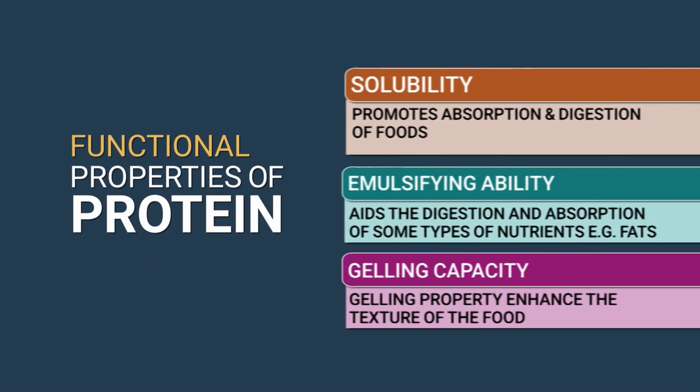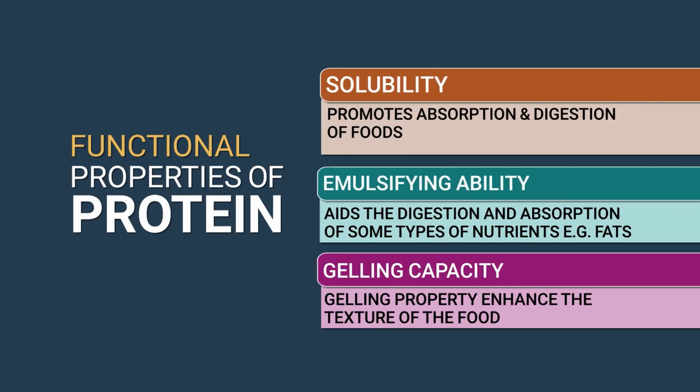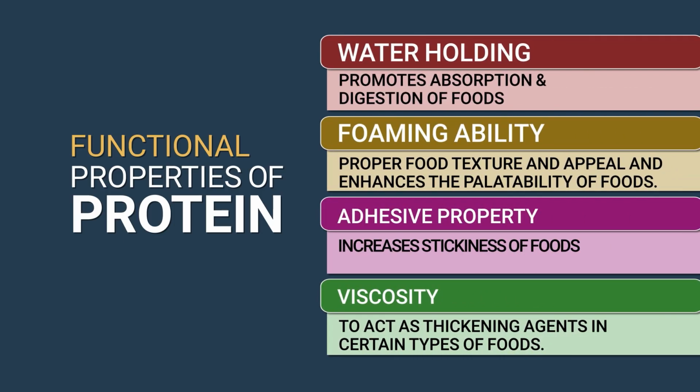Like solubility, which promotes the absorption and digestion of food, as we have already seen. Emulsification capacity or emulsifying ability aids in digestion and absorption of some types of nutrients, for example fats. Gelling capacity, that is gel formation or gelation of protein, is a property that enhances the texture of the food. Then water holding capacity promotes the absorption and digestion of food.